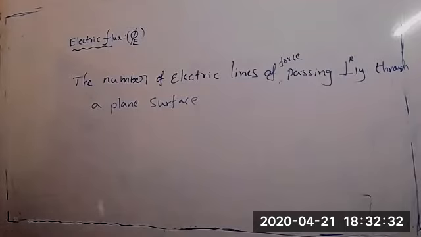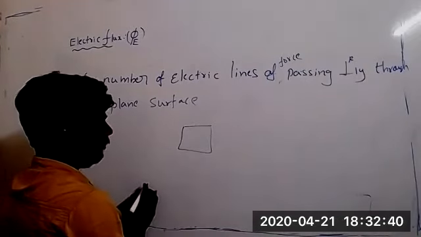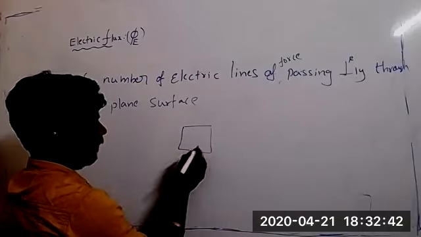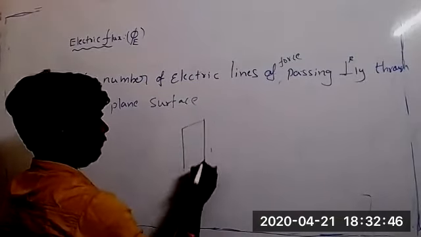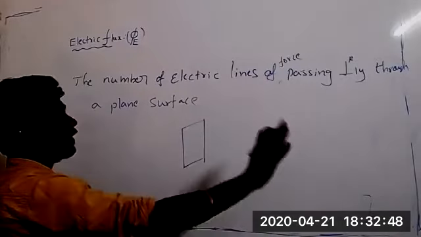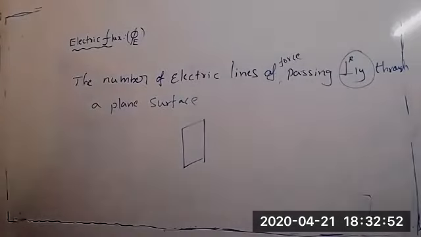Lines of force, we can say, or lines passing perpendicularly through. Can we also say it as passing through a unit area? Yes, enough. But perpendicularly. You should not forget to mention this. It should pass perpendicularly.